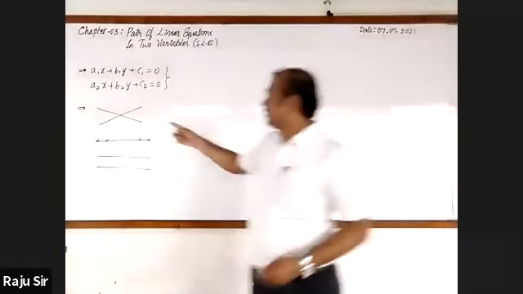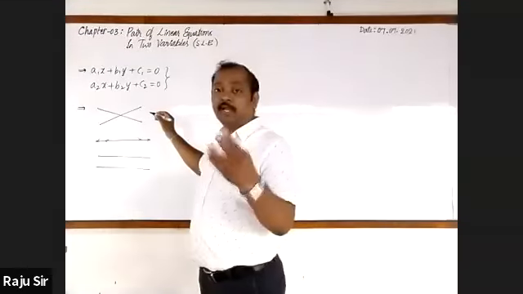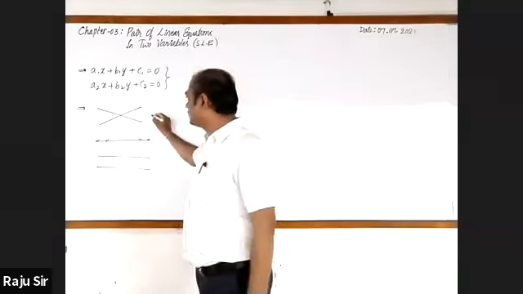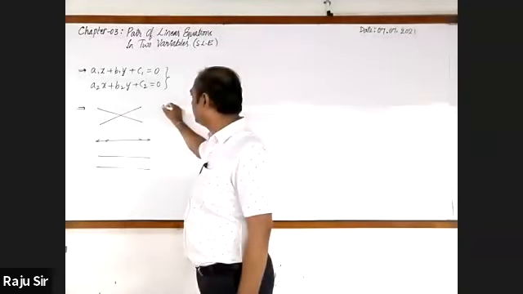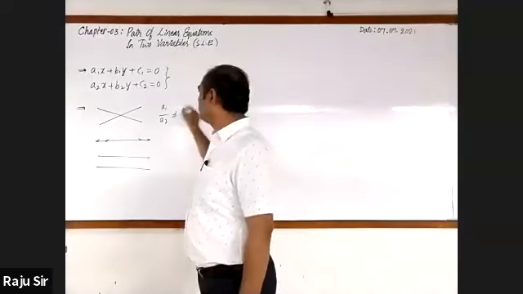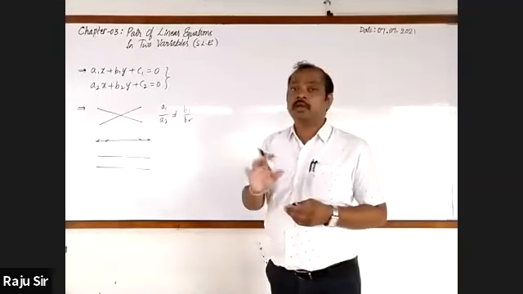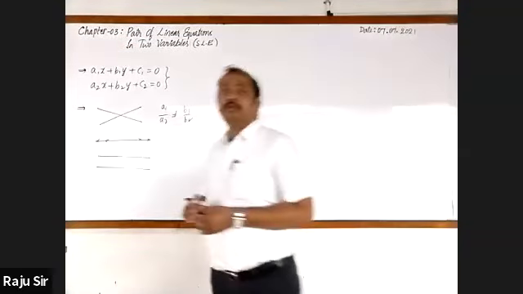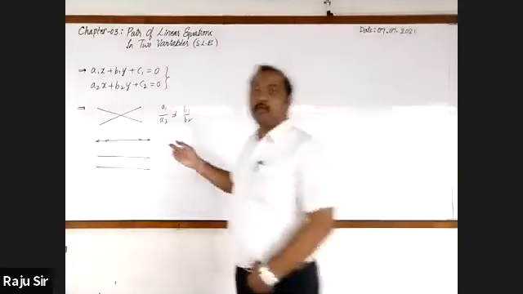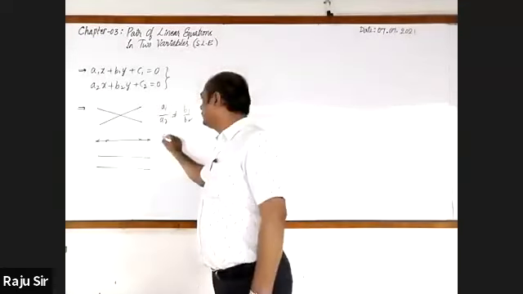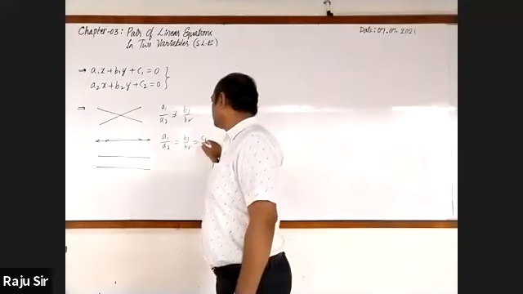So for the first one, if the lines have to intersect each other, then the equations should satisfy the condition that a1 by a2 is not equal to b1 by b2. That means the first two ratios are not equal. Next, if the lines will coincide with each other, the condition is a1 by a2 is equal to b1 by b2 is equal to c1 by c2.